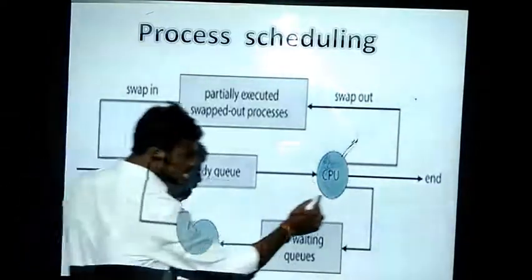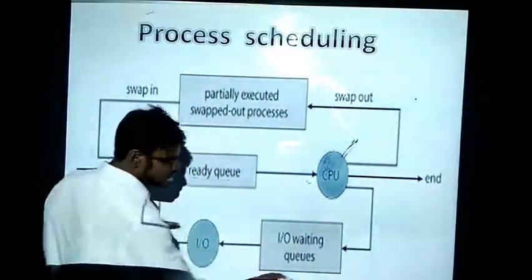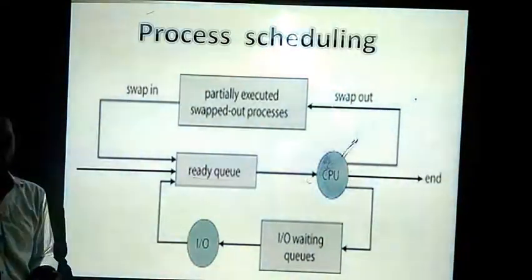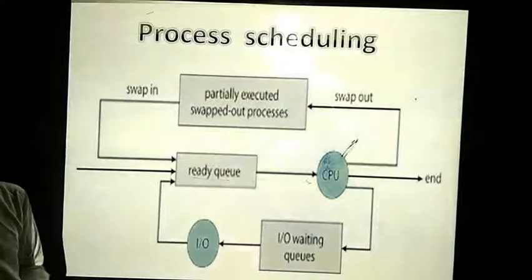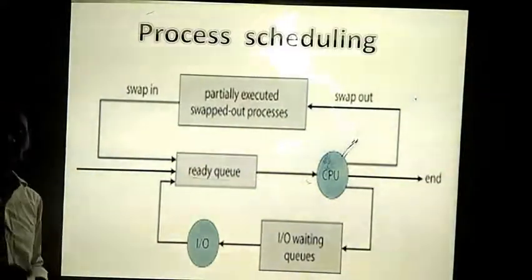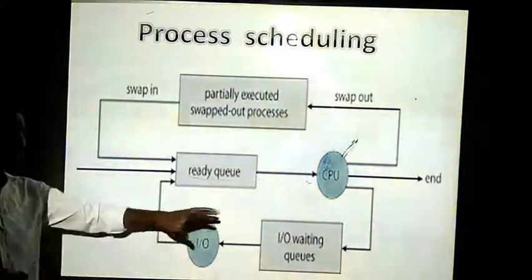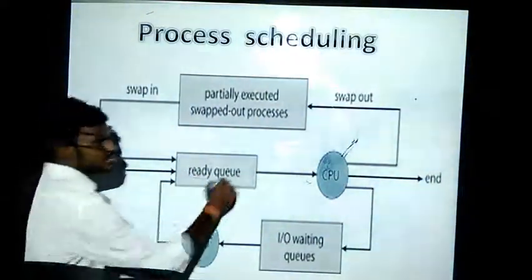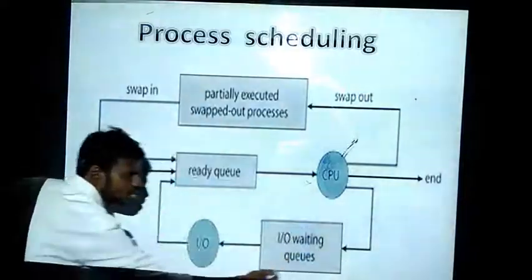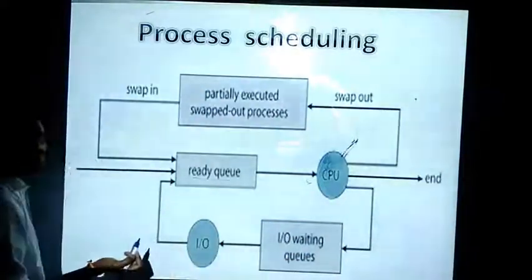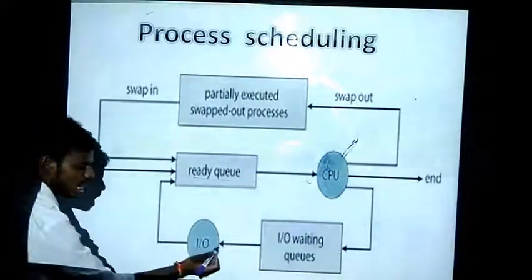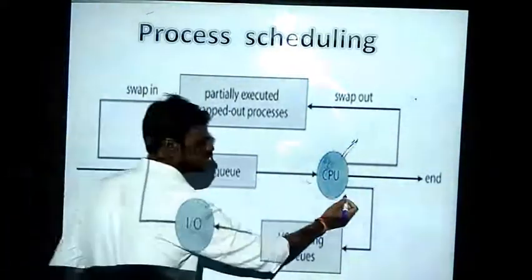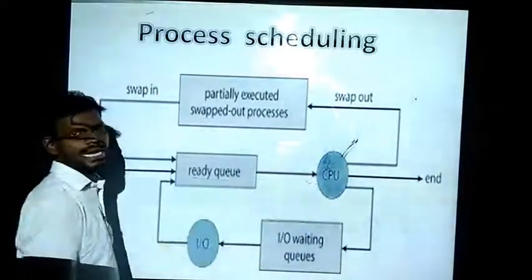Why? Because until this IO process is completed, your process will not be executed by the processor. Until then the CPU will be in idle state, but our motto is that the CPU should not be idle. In order to attain that, we give some other processes until your process completes its IO devices or IO waiting queues. After completion of this process, again it will be kept in the ready queue, again assigned the processor, and executed again.